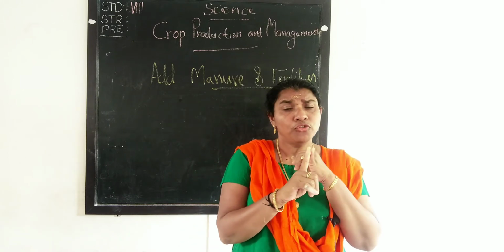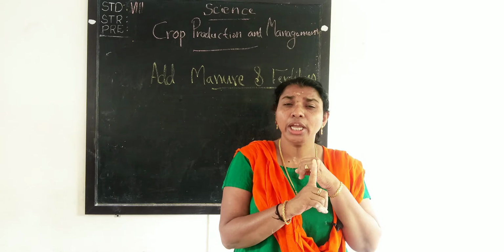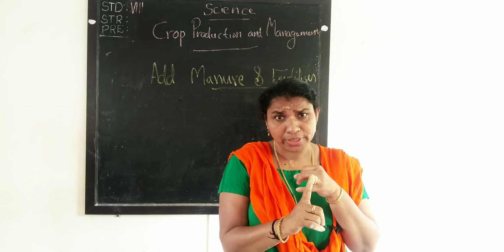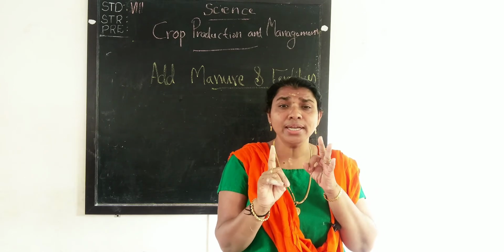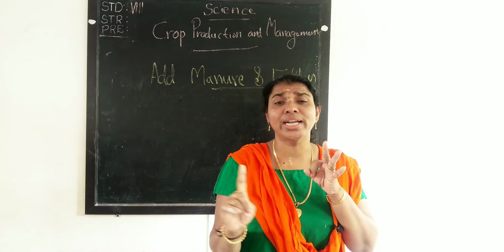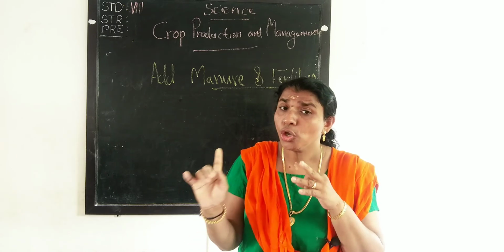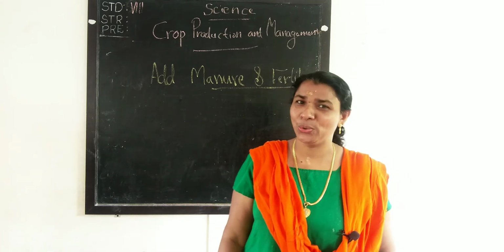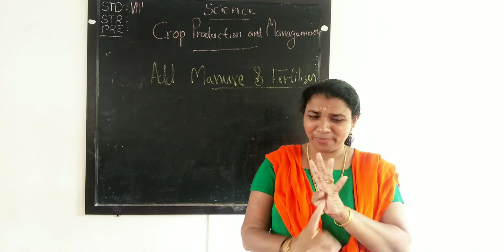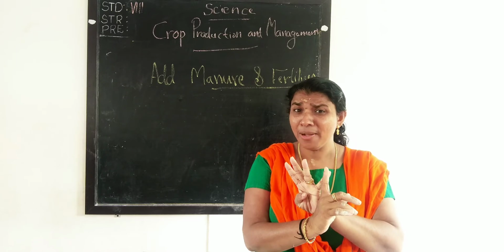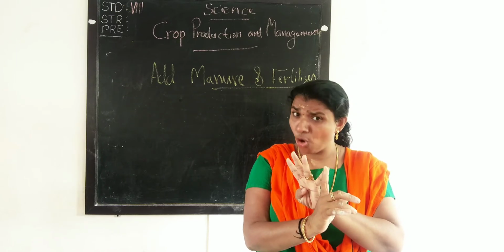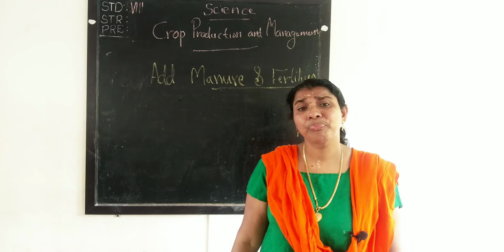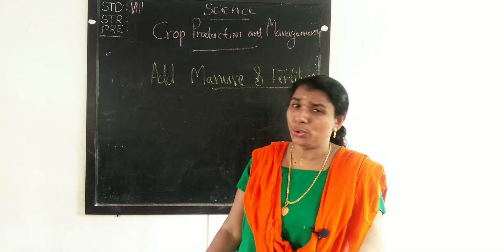We told that fertilizers are chemicals. They are inorganic substances. They are prepared in the factory. Third one, they do not contain any humus. But one thing, they are rich in nutrients. 4 points I told. They are prepared in the factory. They are inorganic. They don't have humus, and they are rich in nutrients.